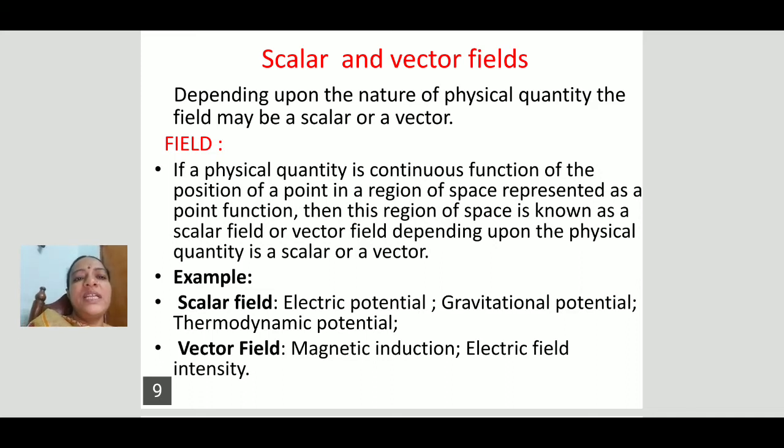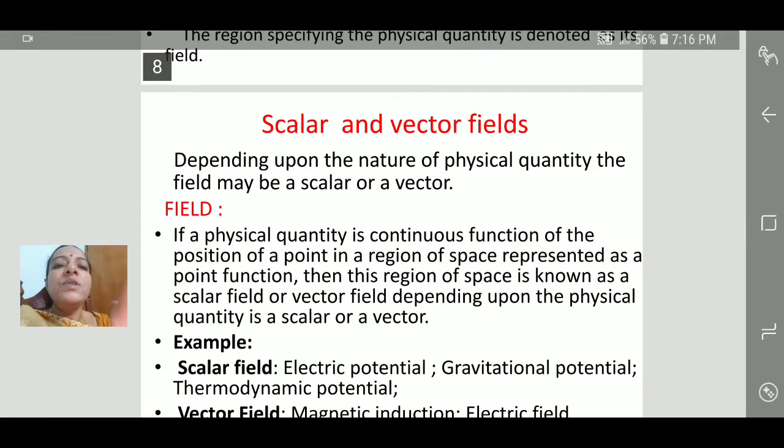Already we know that a field is nothing but the region of space around a physical quantity. If that physical quantity is a scalar, the region of space is known as a scalar field. If that physical quantity is a vector, that field is known as a vector field. So that is the arrangement of scalar field and vector field.